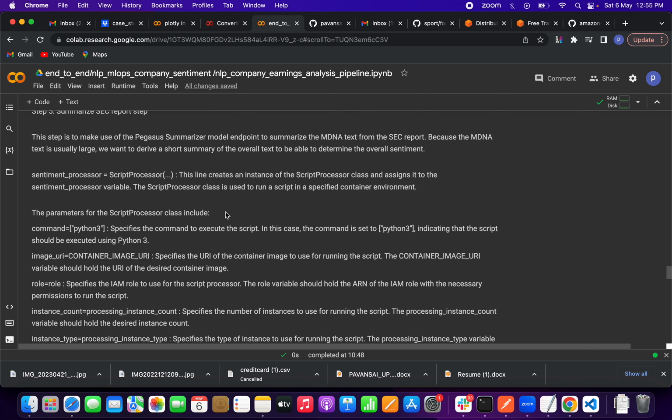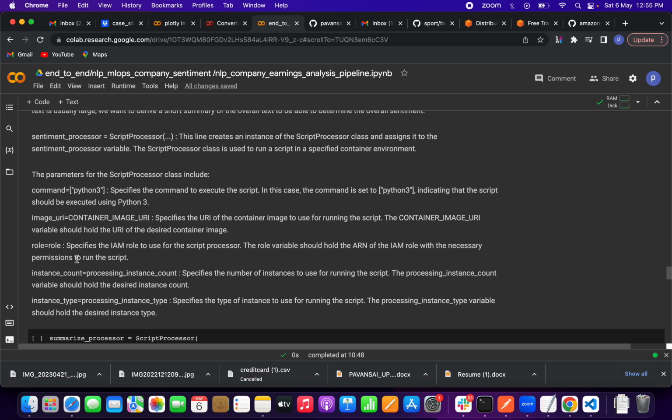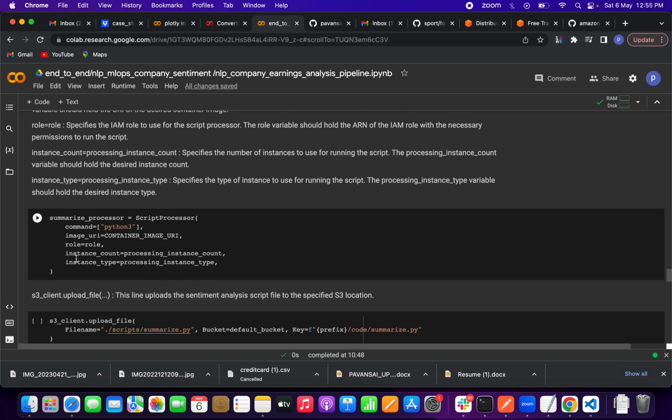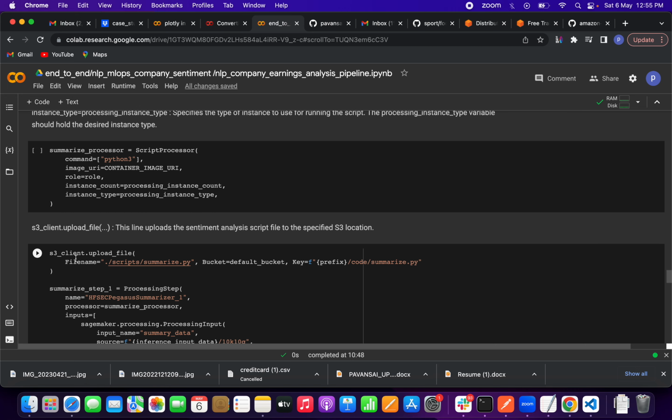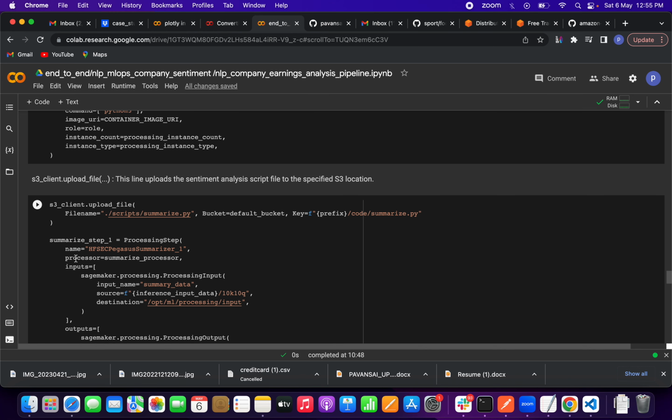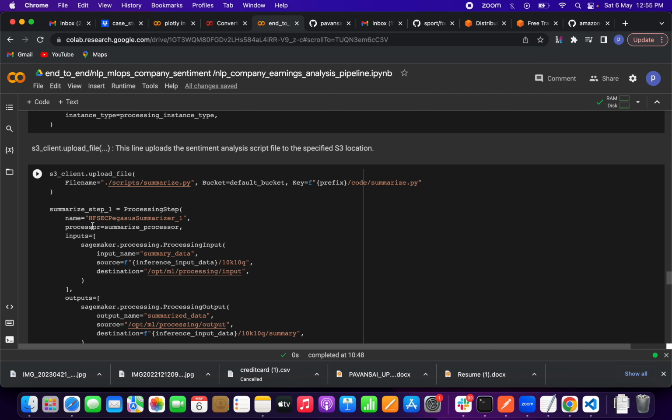There are some parameters: command, image URI, role, instance count, instance type. You already have all those things, friends. Then we have to upload. This line uploads the sentiment file, so we are uploading all the sentiment analysis script to the S3 bucket. For that we have to use the upload file command: what is the file name, and in which bucket it should be.